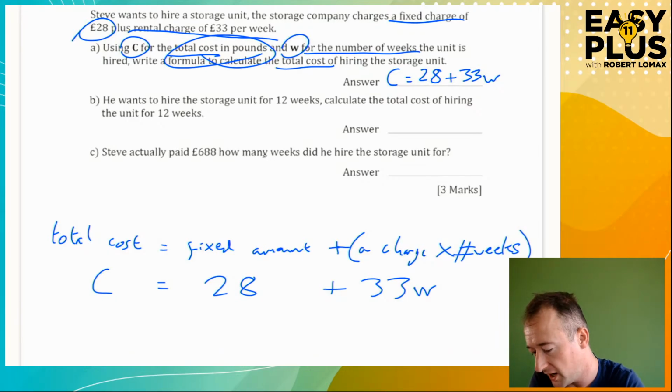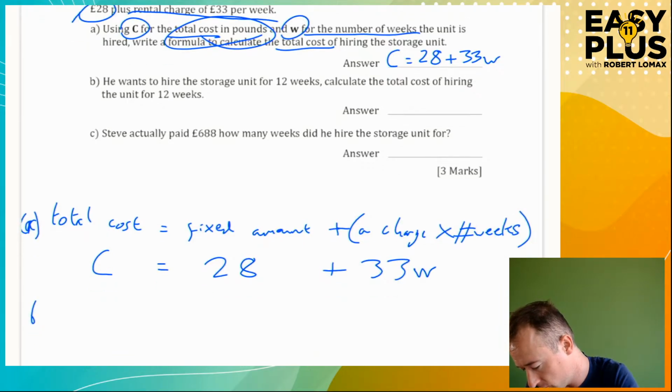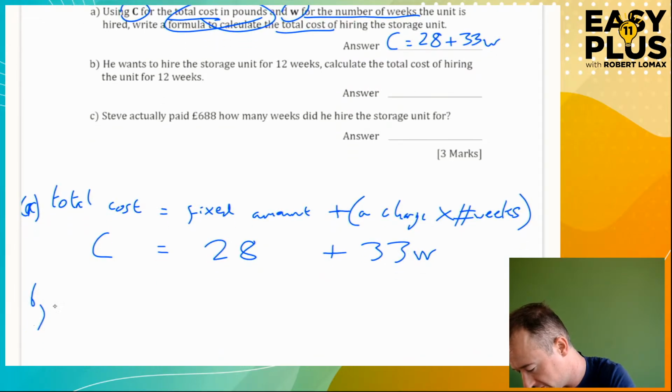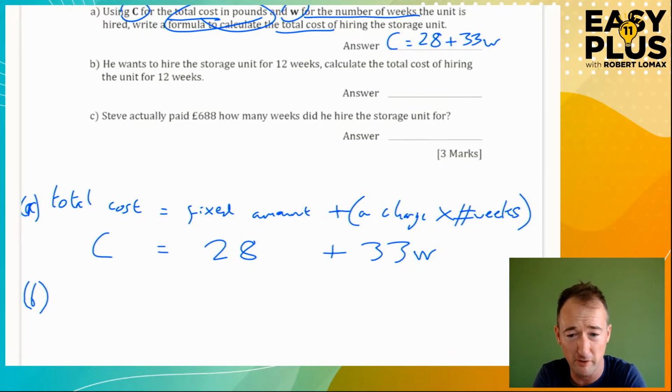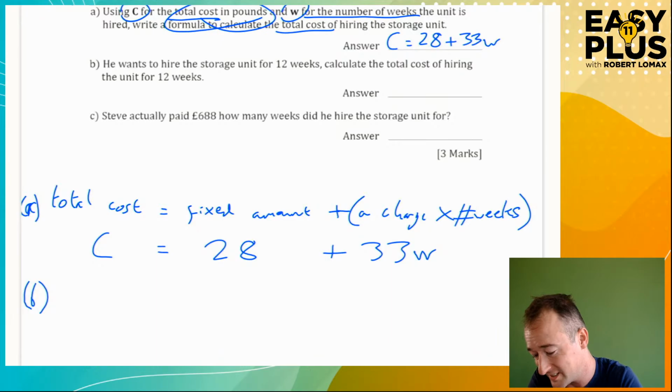Right. He wants to hire the storage unit for 12 weeks. Calculate the total cost. I'm going to do this working out down the bottom. This is working out for A. Now working out for B. When I put my pen outside the writing area, it just scrolls instead, which is annoying. He wants to hire a storage unit for 12 weeks. Calculate the total cost. So we want to know what the total cost equals.